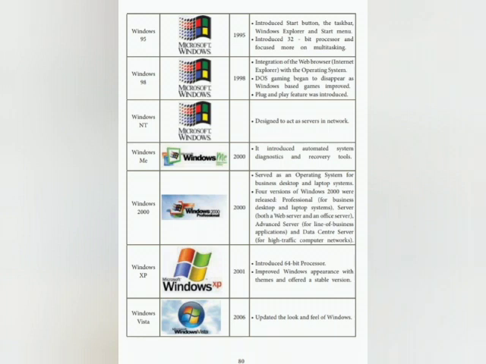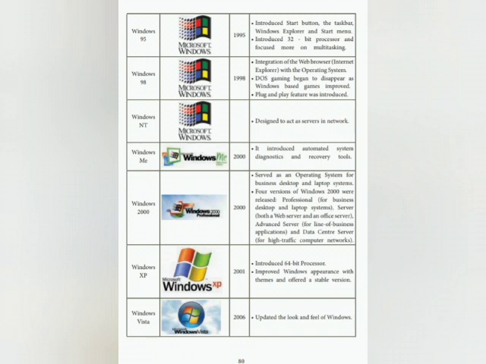Windows NT, designed to act as servers in network. Windows Me, in the year 2000, introduced automated system diagnostics and recovery tools. This is the special feature.